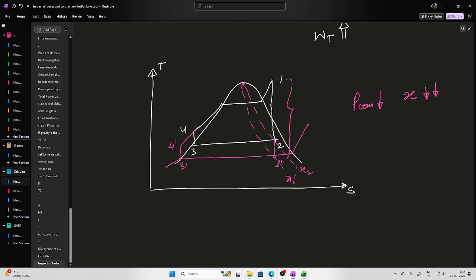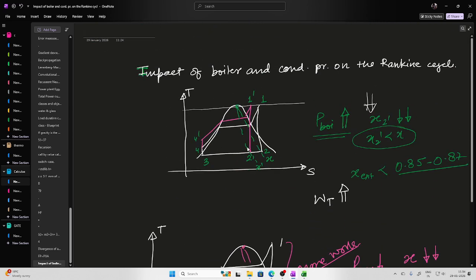On the side of work, I will be getting more work. But there is a problem. Boiler pressure I have in my hand, I can control it. But when it comes to the condenser, the surrounding atmosphere will impose a constraint that I cannot go below a particular pressure. Though it is more effective in comparison to increasing the boiler pressure, the atmosphere imposes a constraint. So in general, with the increase in boiler pressure, you are getting more work from the turbine. Though you have to supply more work to the pump also, that is very minimal in comparison to the turbine work output.